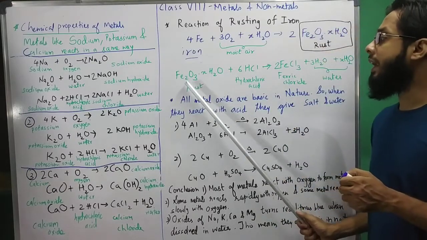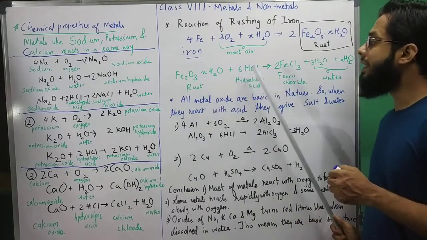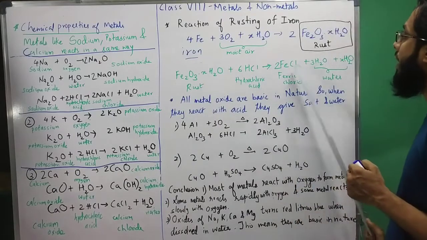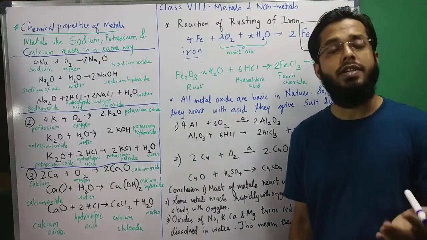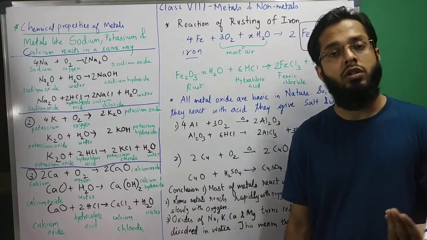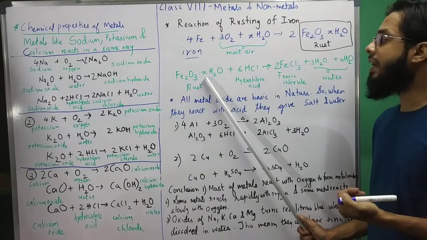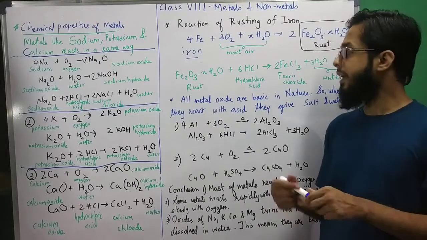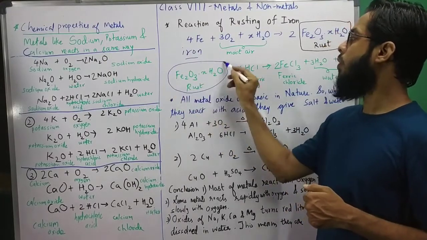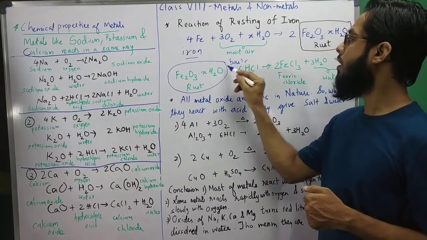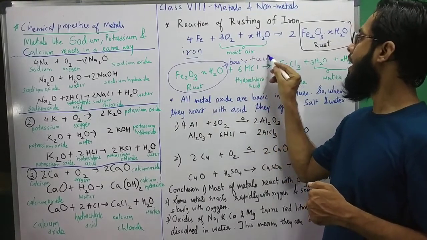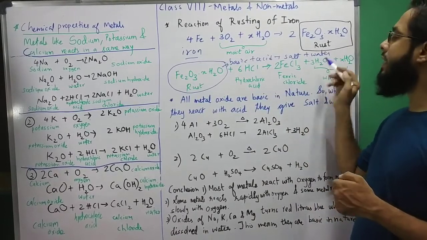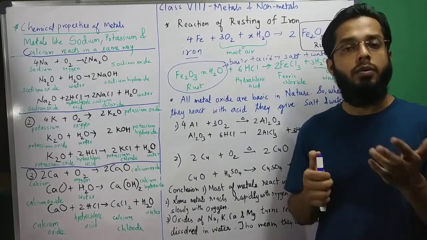इसको वापस हम प्रूव करेंगे. Fe2O3.XH2O plus HCl, रस्ट लो और उसमें हाइड्रोक्लोरिक एसिड डालो, you will get salt and water. So acid plus base will give you salt and water. So here we are taking acid and here we are taking rust and we are getting salt and water, that is ferric chloride and water. So this rust is behaving as a basic compound, basic nature, and we are adding acid and we are getting salt and water. So rust is actually a basic compound.